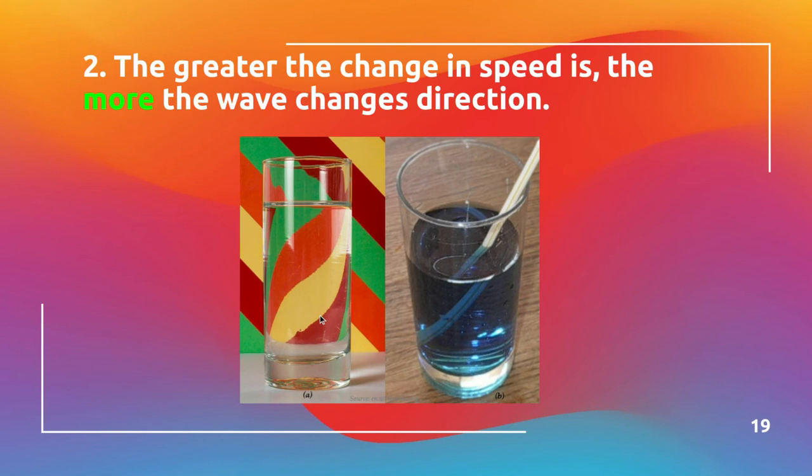So if we have water waves, this is actually the same image, but because the light's being bent this way, it looks like it's reversed. We can see that this glass, here's the straw, but here's the straw. The reason they look different is because the light is bending differently in the water of the glass than it is through the air of the glass. That difference of bending is its refraction.